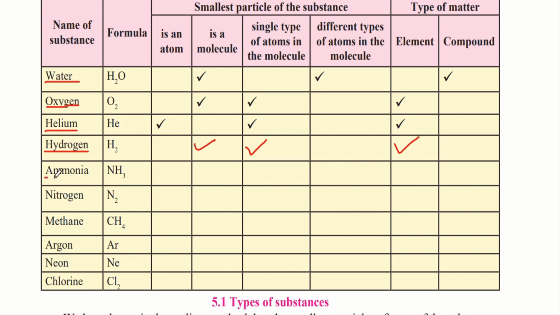The next example is ammonia. Ammonia is NH3, which is one atom of nitrogen and three atoms of hydrogen combined together. So, it is not an atom but it is a molecule because it has more than one type of atom in it. And because there are different types of atoms in it, therefore it is a compound. The next example is nitrogen, which is two atoms of nitrogen together.